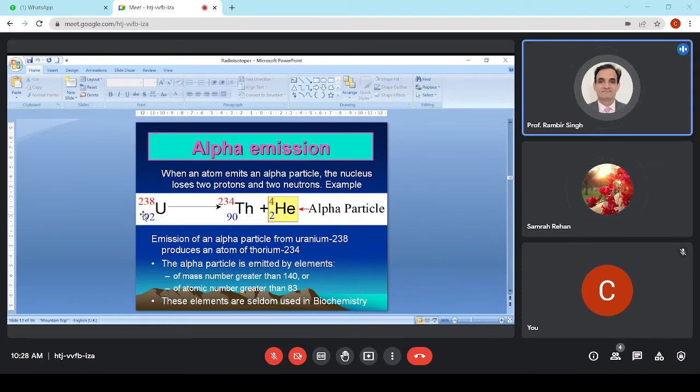So now uranium is naturally converted into thorium, which has atomic number 90 and mass number 234. Again, thorium is also not stable. It decays again and gives rise to other elements. In nature, these radioactive elements keep on decaying so that ultimately the energy is lost and they are converted into stable elements. That's why the most stable elements are those with mass number exactly double the atomic number.